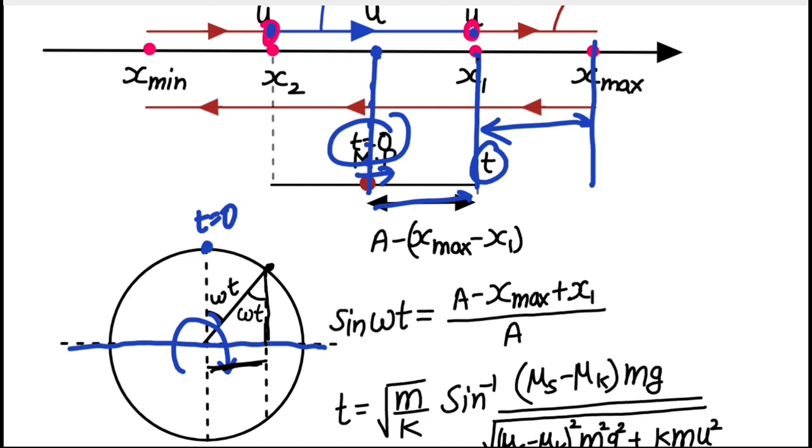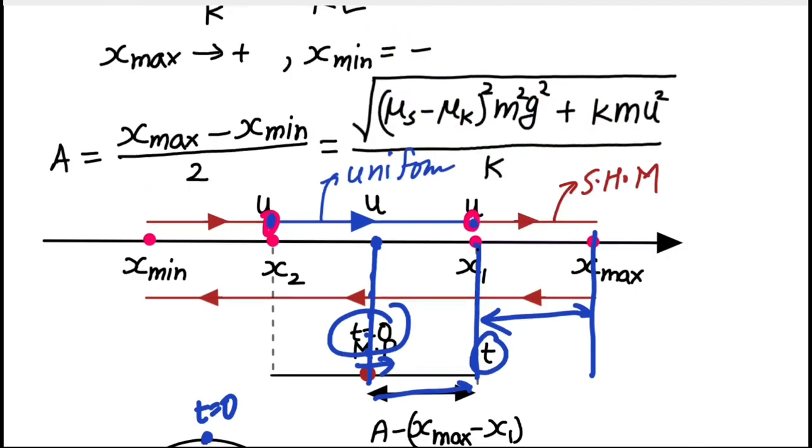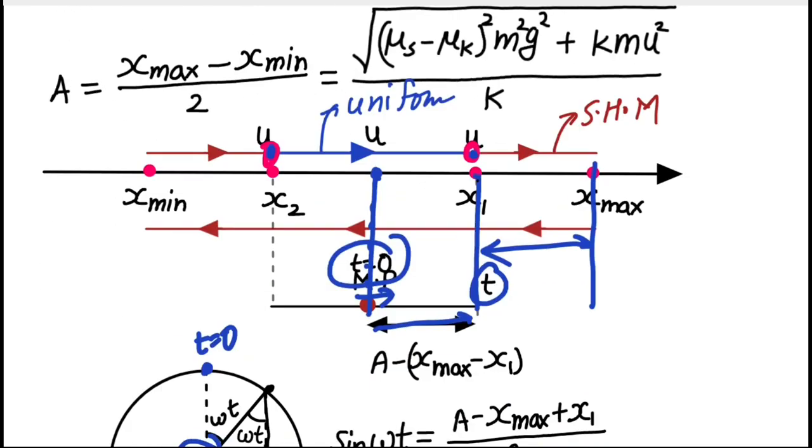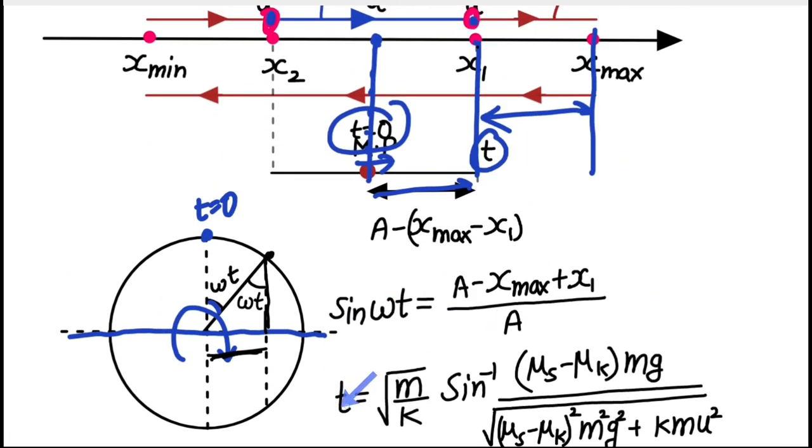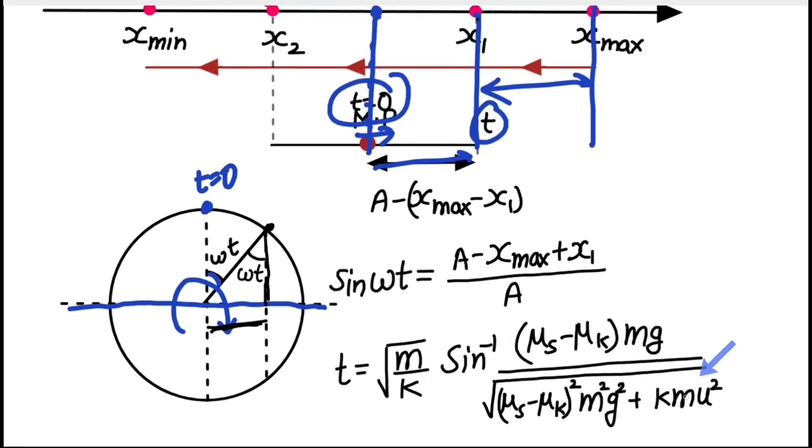So I will just use the values of omega, a, x max, x1, whatever we have already determined, and we'll just use the value of all these terms, and t will come out to be root of m by k into whatever this lengthy term. And if you just see the Pathfinder answer, you will not get the answer in sine inverse term.